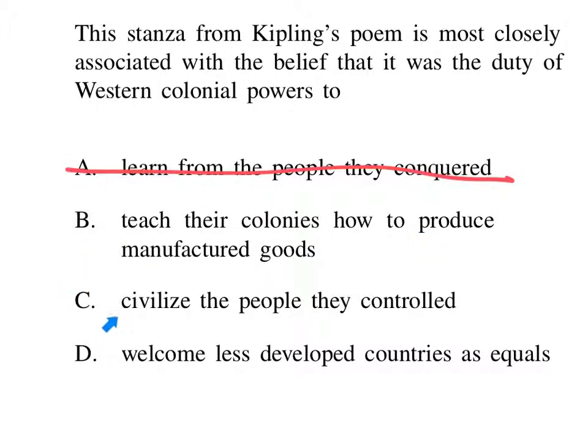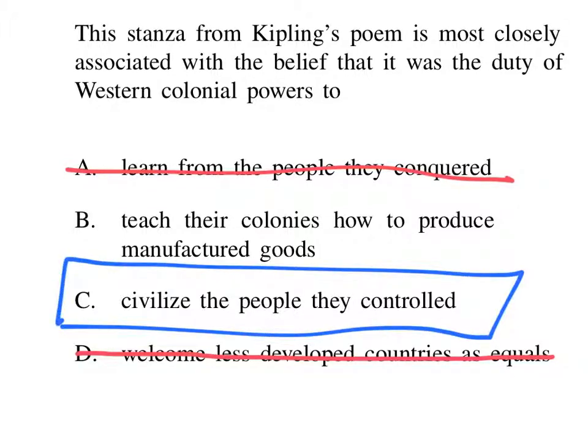Was it C, civilize the people they controlled? Yeah, I'm guessing that's the message that he wanted to convey. Or was it welcome less developed countries as equals? No, they definitely considered them to be inferior. They were very racist, and we know that because of this, the appropriate answer is C for question number 8.